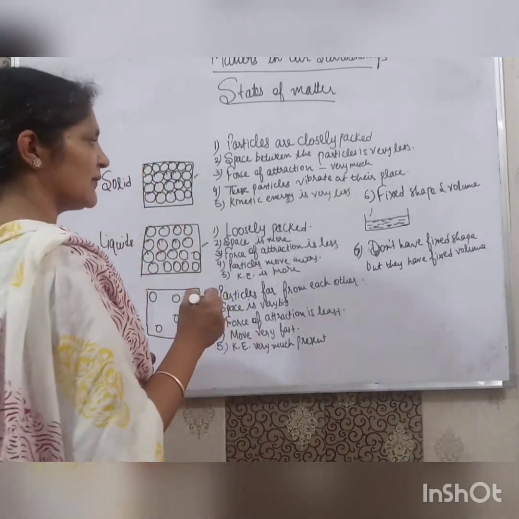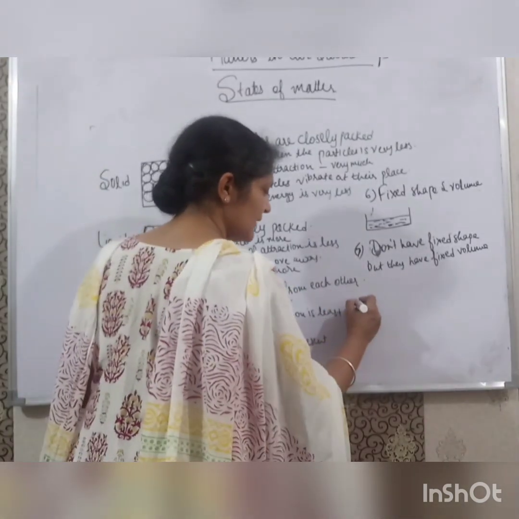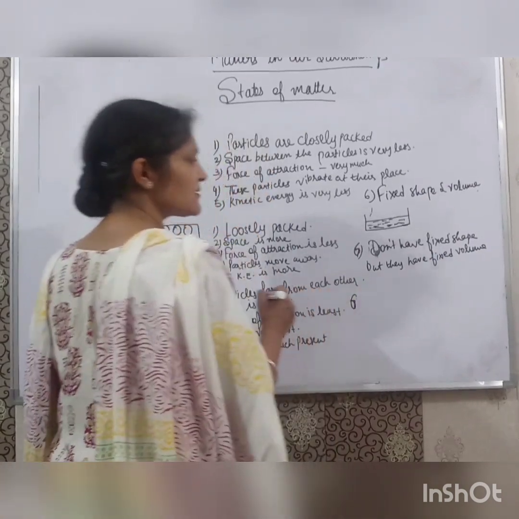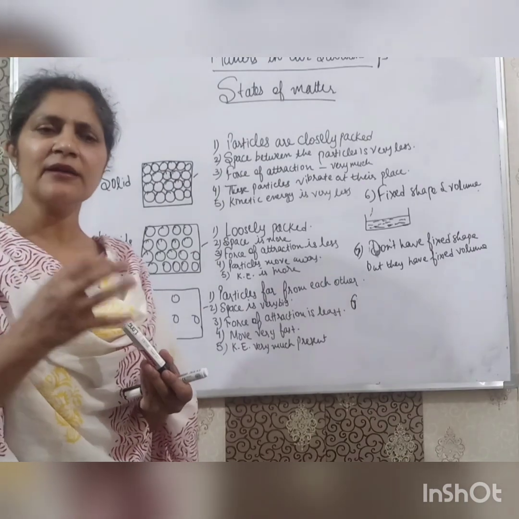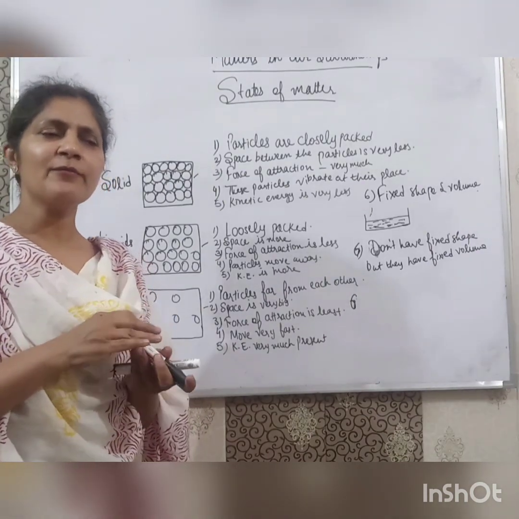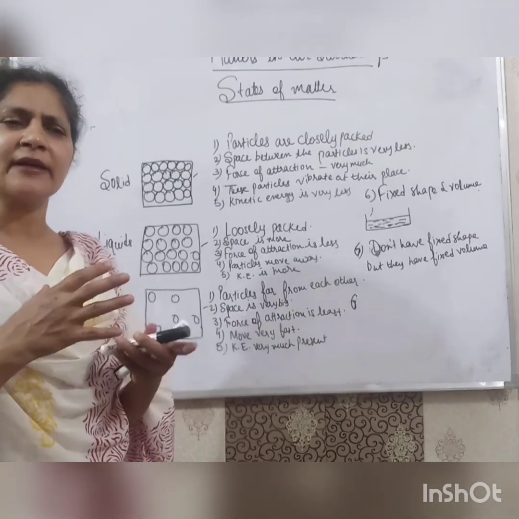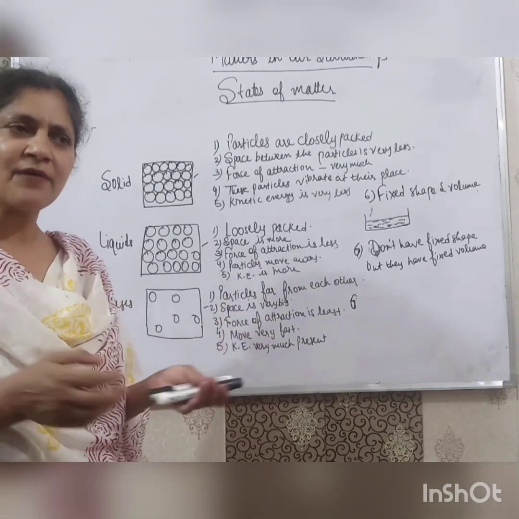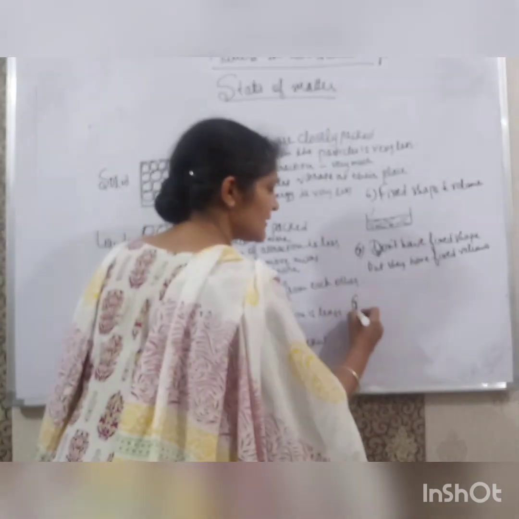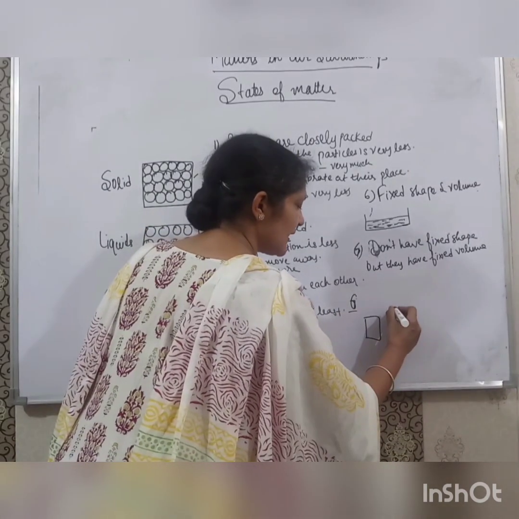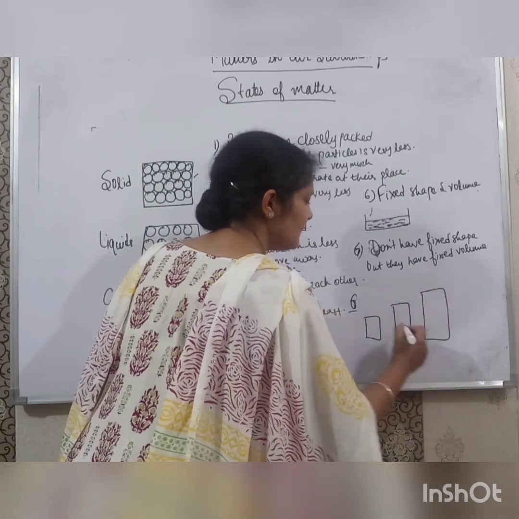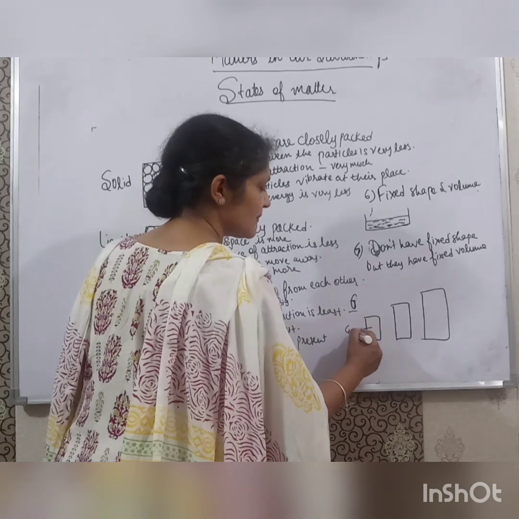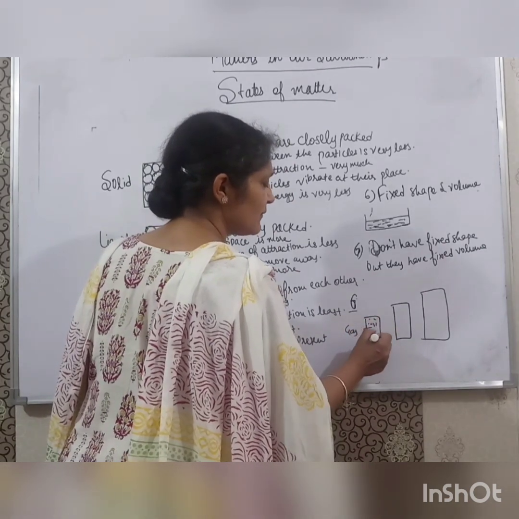But in case of gases, it is different. Gases don't have fixed shape and they don't have fixed volume because the particles of gases are moving at great speed. They have a lot of kinetic energy and they are moving very fast. If I take a small box, a large box and a very large box, and put some gas in it, the particles will spread over here.